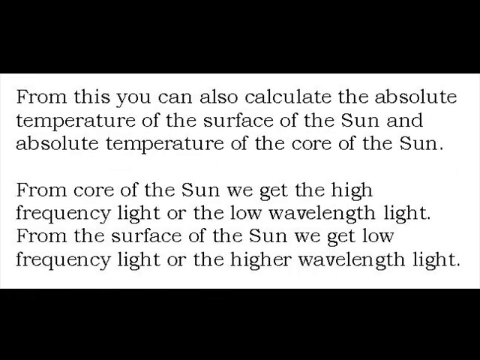From this, you can also calculate the absolute temperature of the surface of the sun and the absolute temperature of the core of the sun. From the core of the sun, we get high frequency light or low wavelength light. From the surface of the sun, we get low frequency light or higher wavelength light.